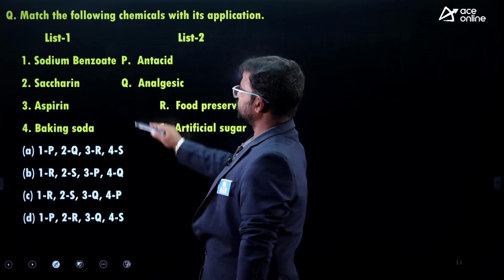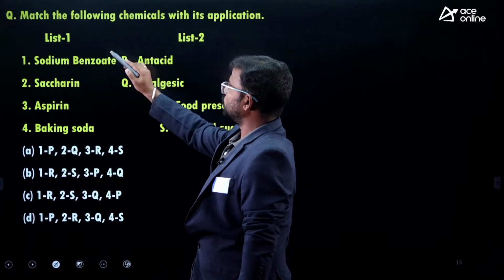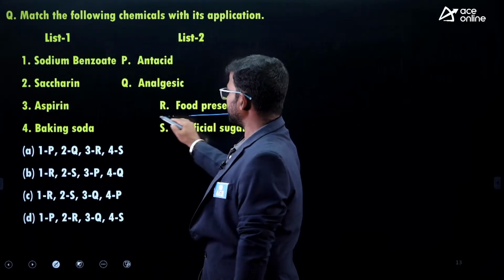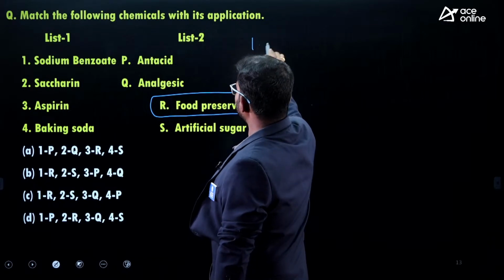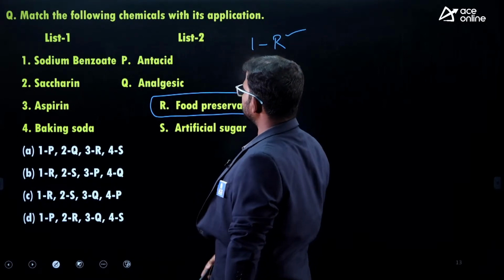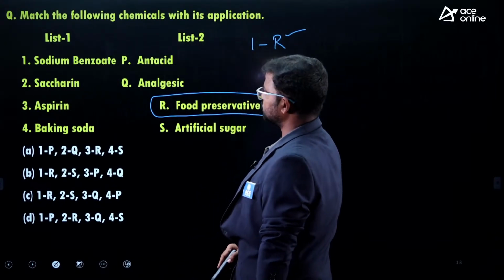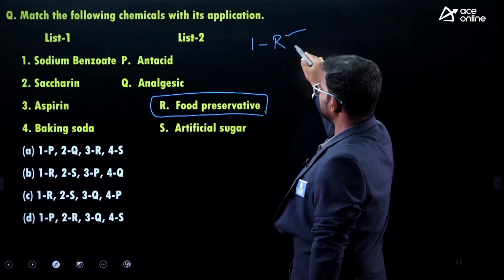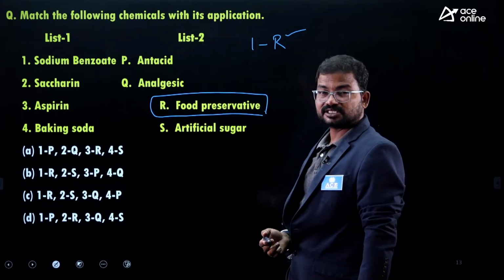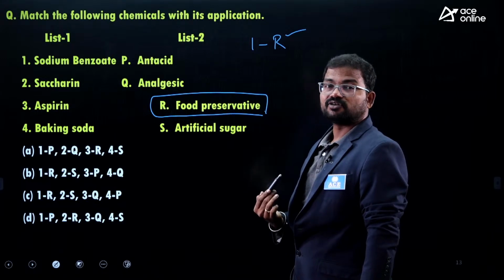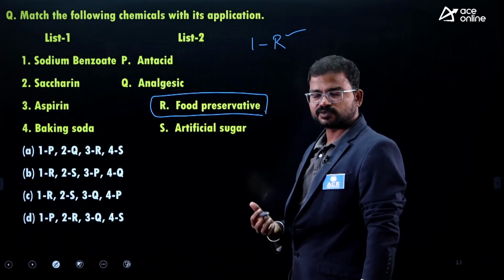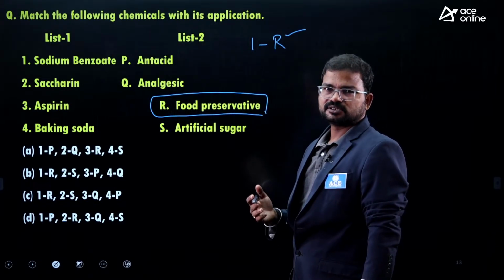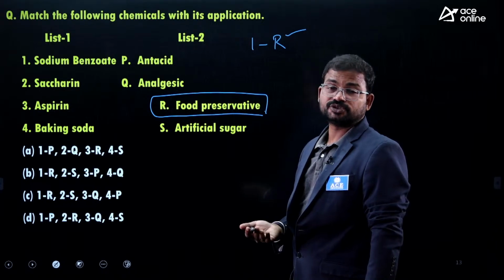So sodium benzoate. This is the most commonly used food preservative. So that's why, guys, here the correct one is R for sodium benzoate. This one concerns food preservative. Sodium benzoate or benzoic acid is the most widely used food preservative. If you consider chocolates, biscuits or any bakery food, this is the most commonly observed food derivative.